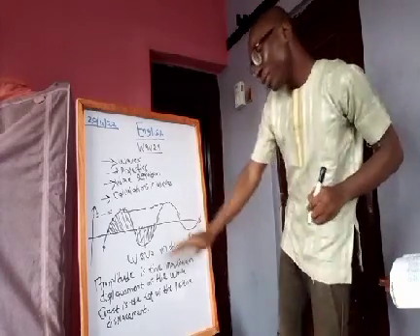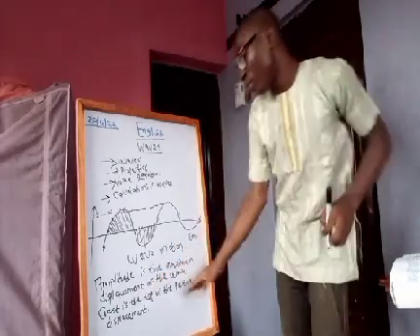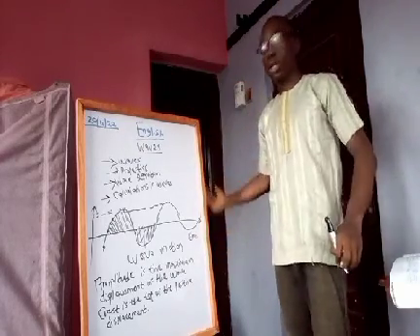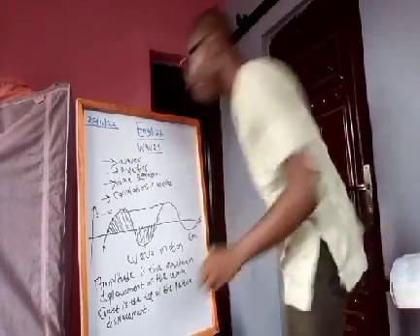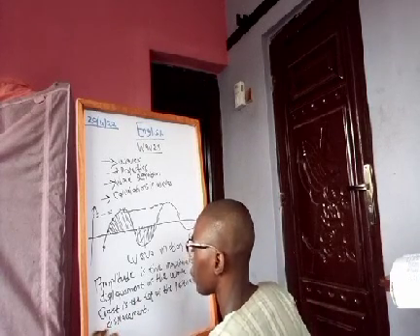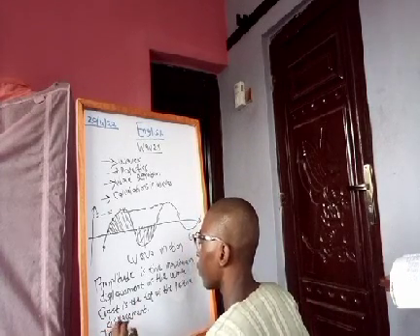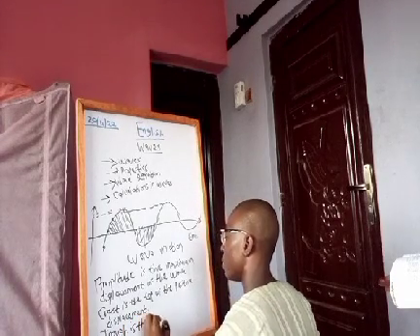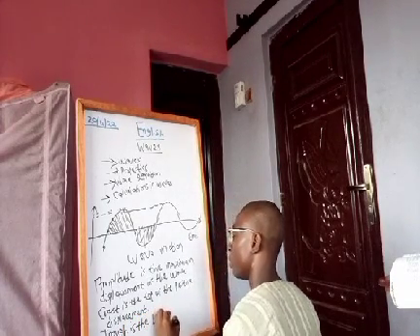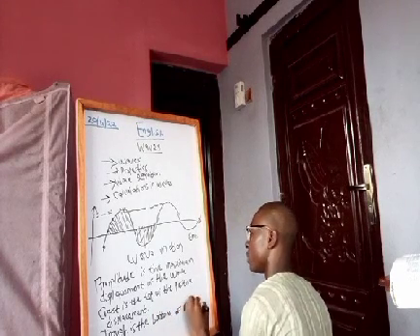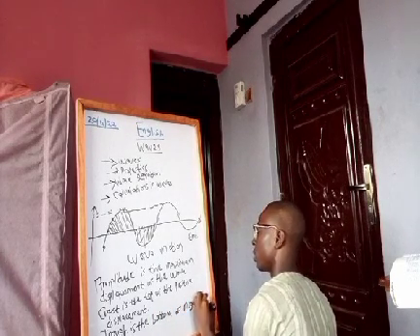So amplitude is the maximum displacement of the wave, while crest is the top of the positive displacement. Crest is just the top, while amplitude is the maximum top. You understand that? Now your trough is the bottom of the negative displacement. Trough is the bottom of negative displacements.